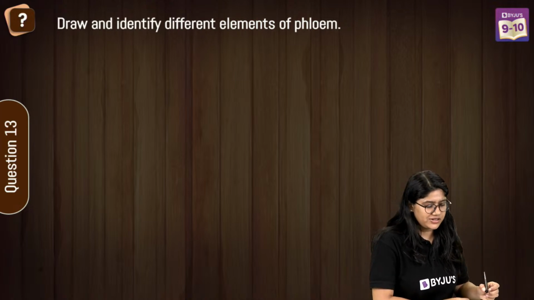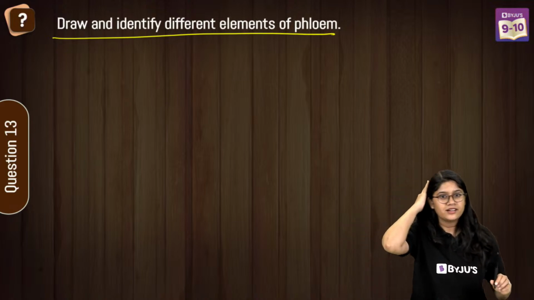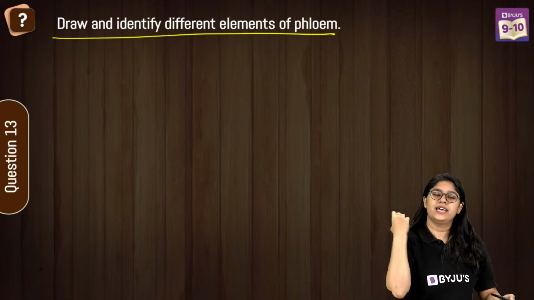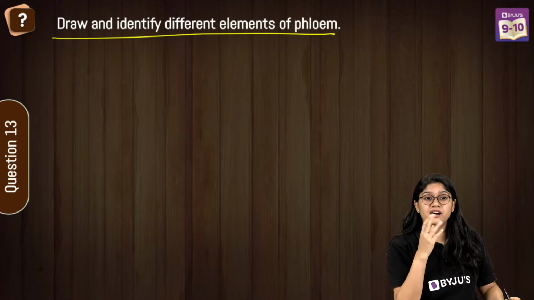Okay, easy peasy question, everyone. We have to draw and identify different elements of phloem. Yes, everyone. Nerve ending, axon terminal.